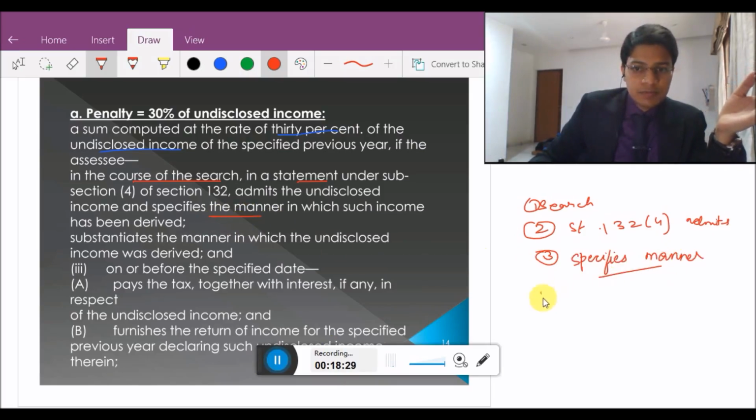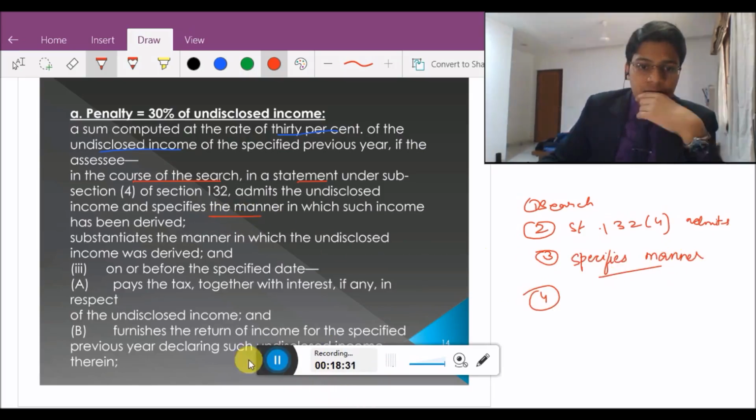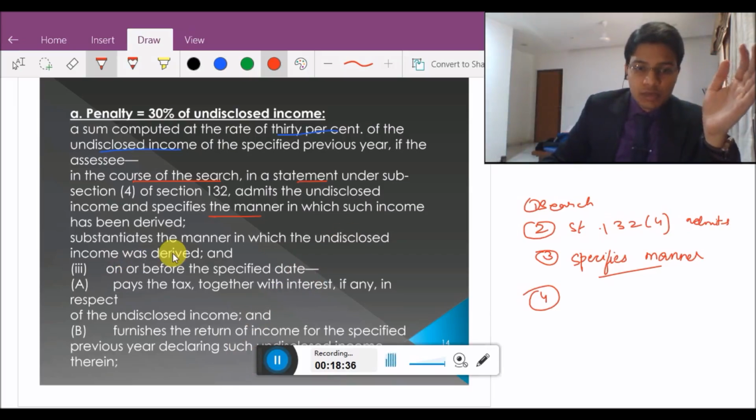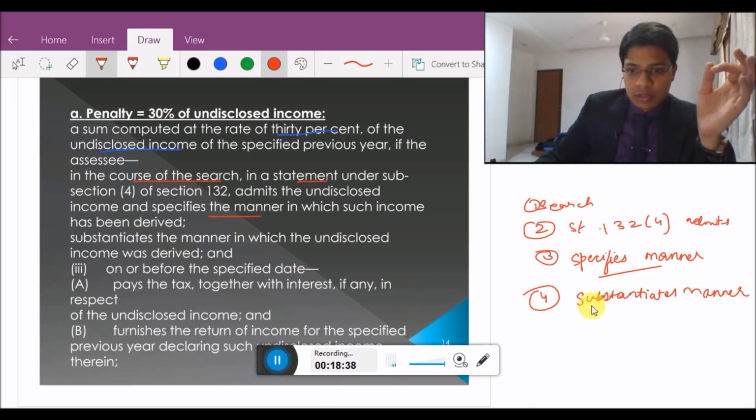Specifies manner. Number 4, substantiates the manner in which the undisclosed income was derived. Substantiates manner.